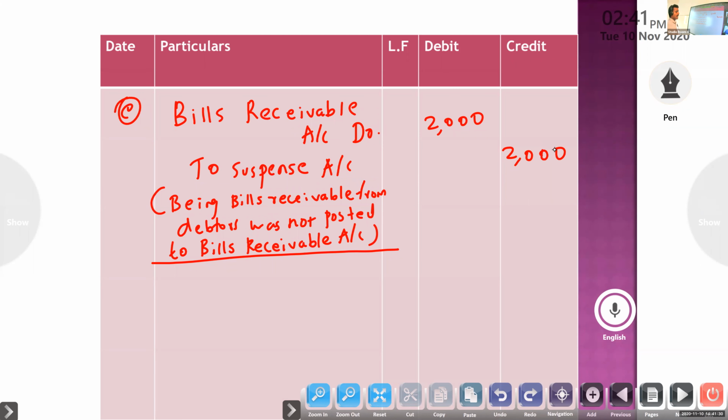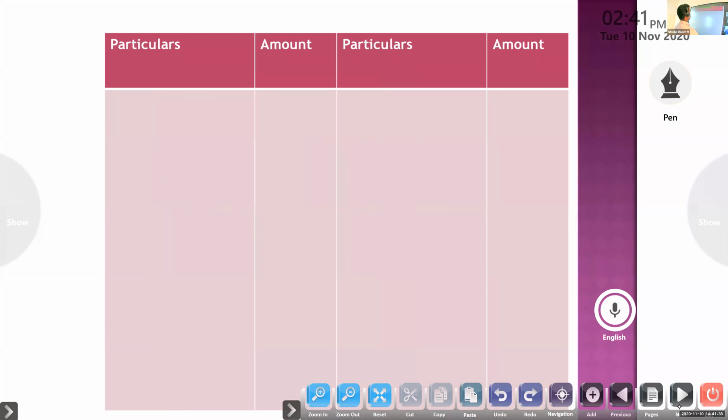Then now we will prepare the suspense account. Debit, credit.